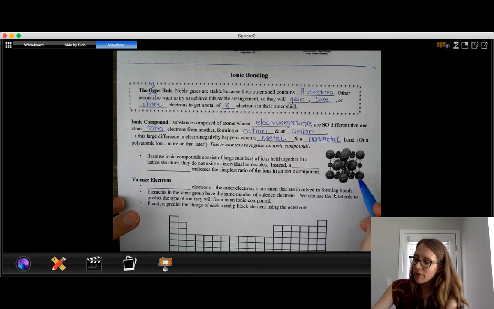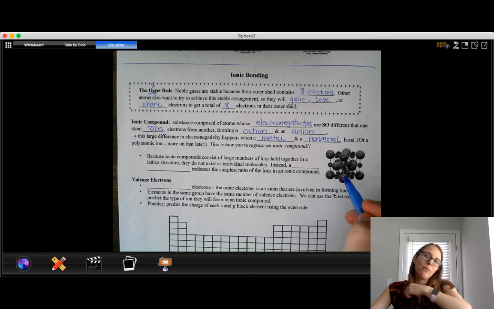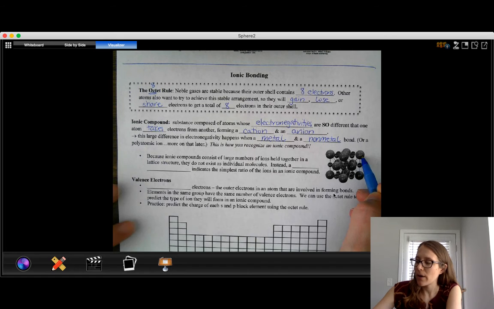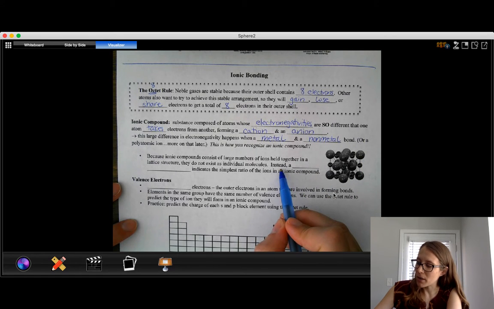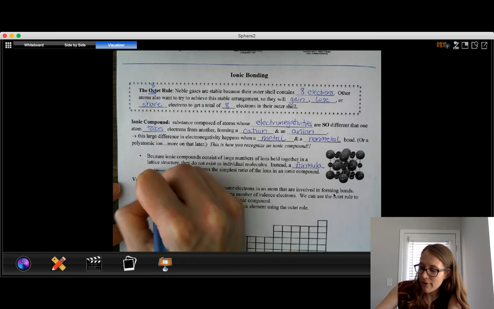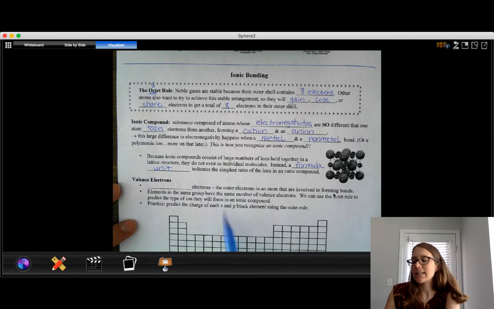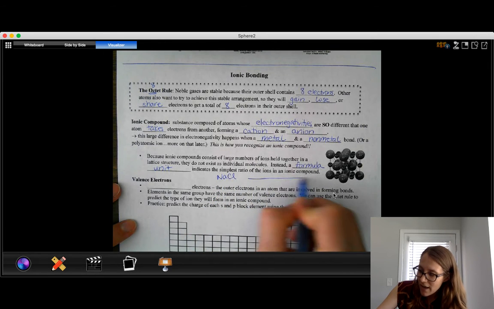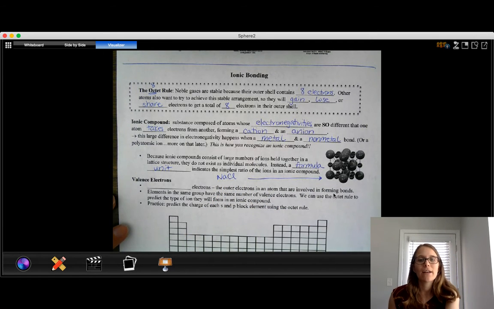So when we write the formula for this, I don't know if there's 1 million or 2 million or 5 million different atoms that are actually in this grain of salt, but what I do know is the ratio. In this case, for every 1 sodium, there's 1 chlorine. So the way that we write the formula, we call it a formula unit. So instead, when we write the formula for it, we write a formula unit, which indicates the simplest ratio of the ions. So in this picture, we have NaCl, even though that pattern has repeated in this picture maybe 20 times. We'd still just write NaCl.